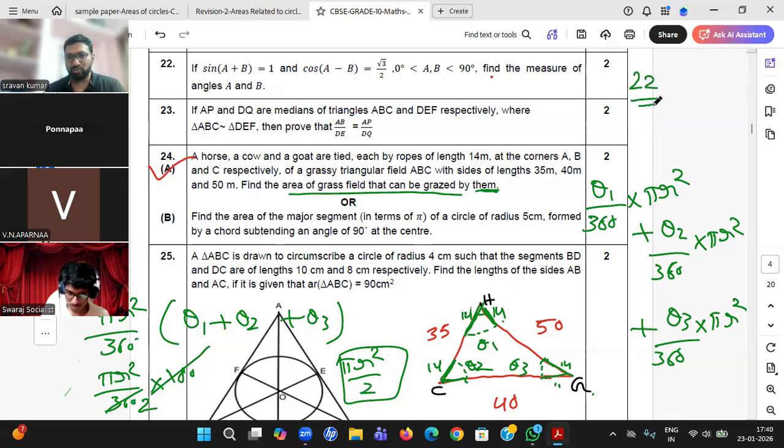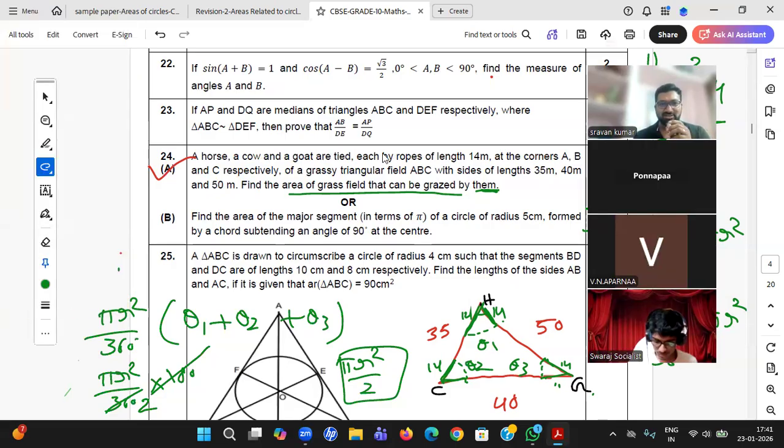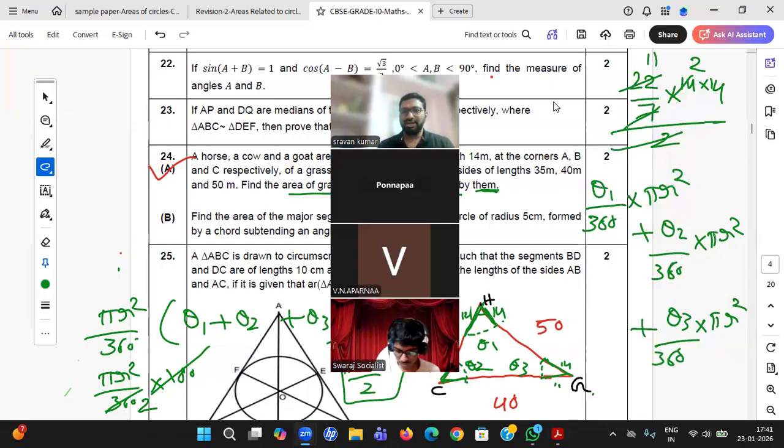So pi is 22 by 7, r is 14 into 14, divided by 2. 7 ones are 7, 7 twos are 14, 2 ones are 2, 2 11s are 22. 308 meter square is the right answer, student.